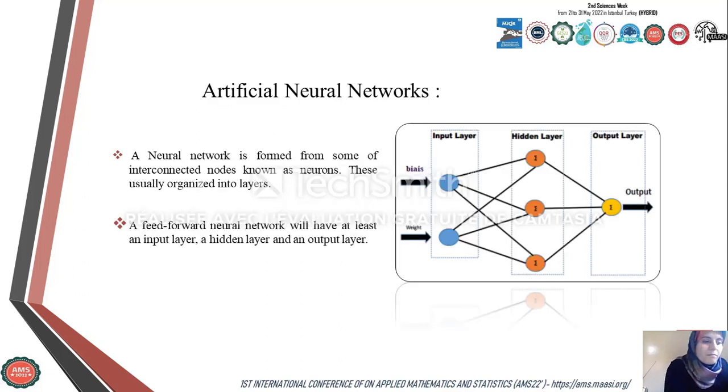So, now I will move to another section in which I'm going to talk about artificial neural networks, which are a family of statistical models. A neural network is formed from a set of interconnected nodes known as neurons, usually organized into layers. A feed-forward neural network will have at least an input layer, a hidden layer, and an output layer.